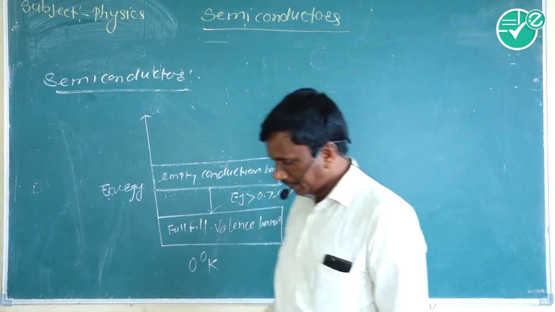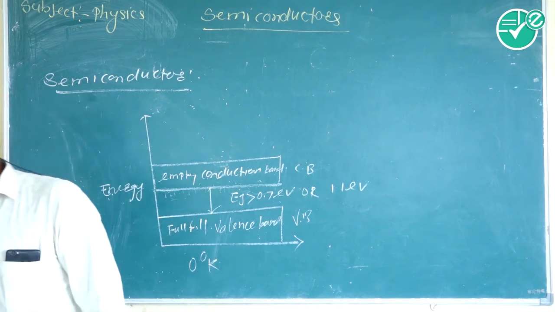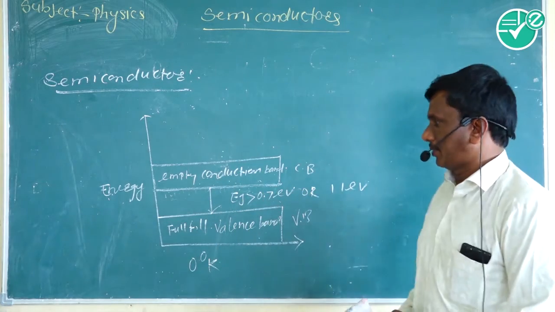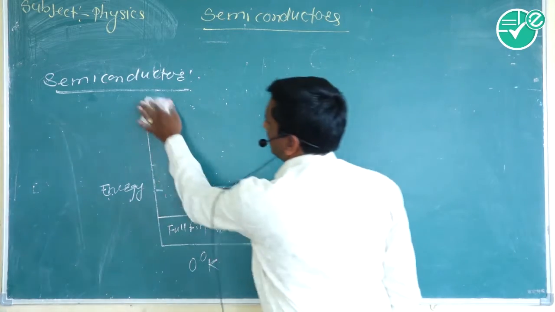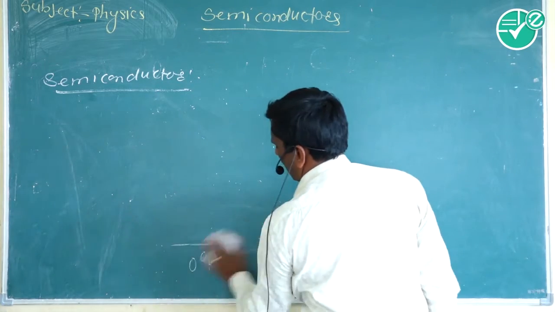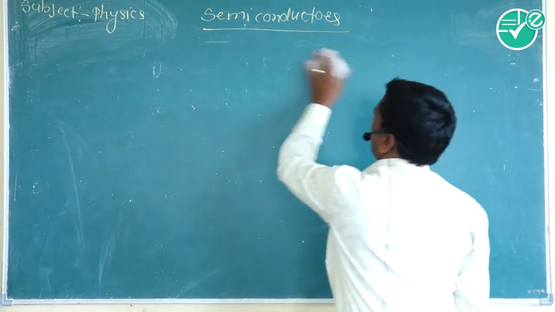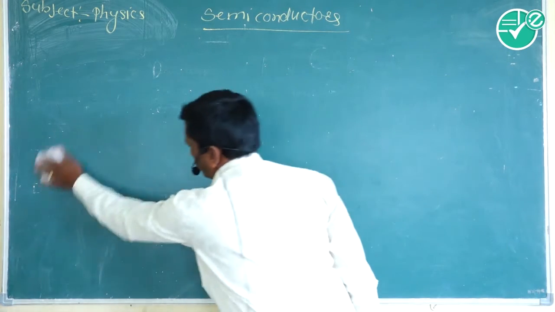Next point, semiconductors are of 2 types. Semiconductors are classified into 2 subgroups.